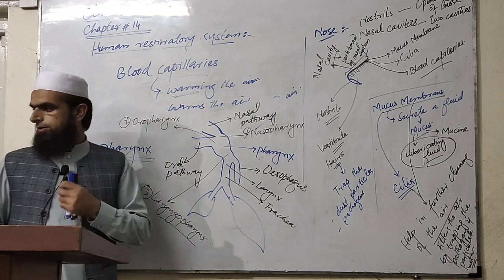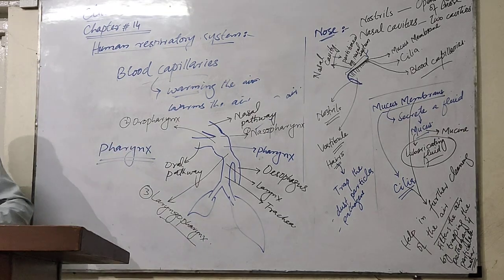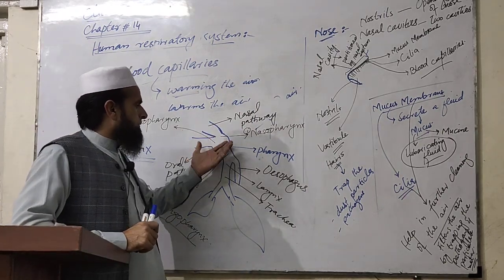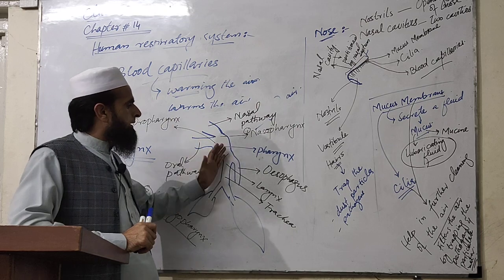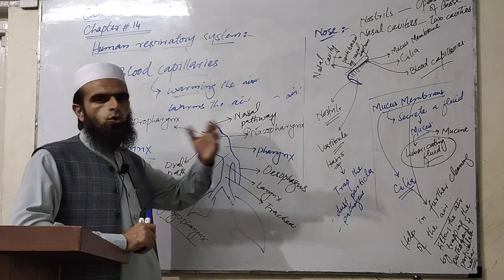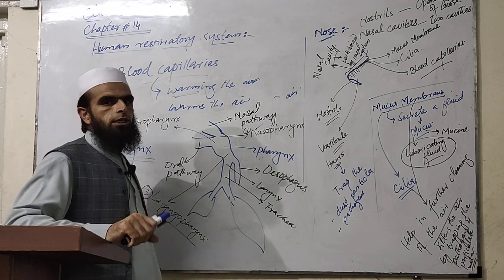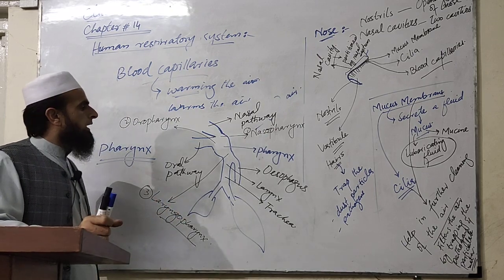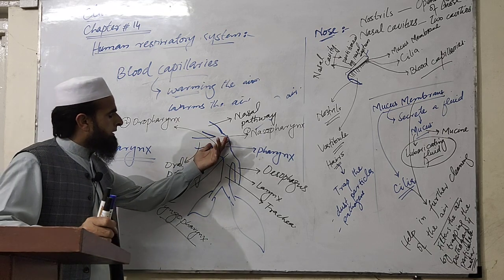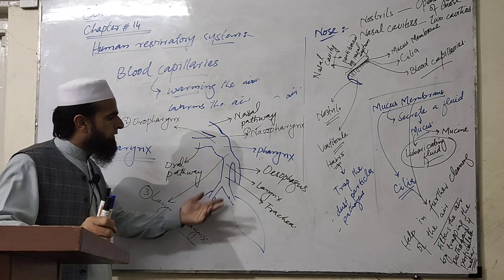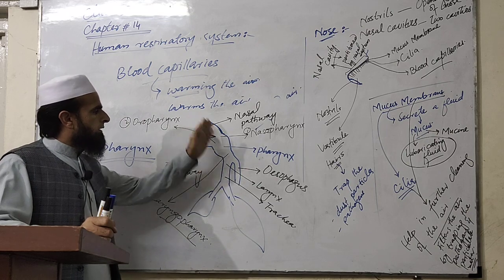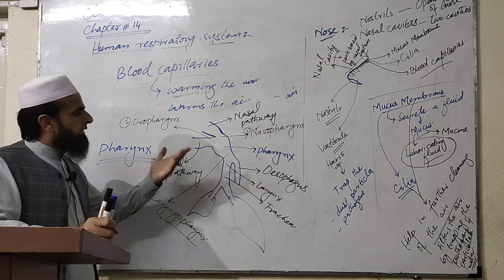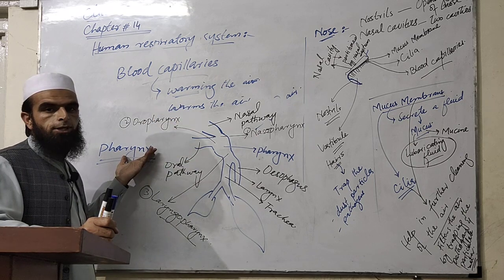The pharynx has no prominent function in respiration or gaseous exchange of the body, but it has a function in swallowing on one side and in directing the air into the larynx further. So these are the two main parts of the upper respiratory tract.